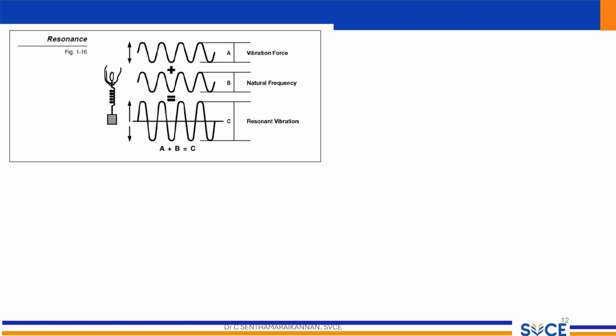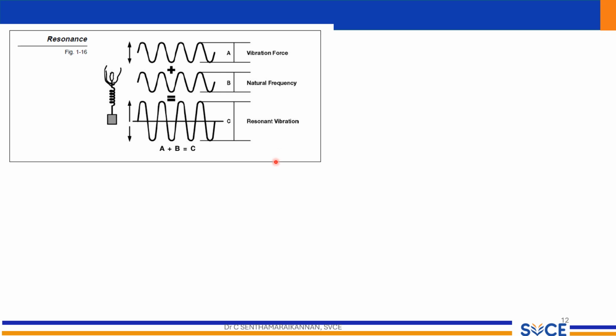Resonance is a phenomenon that occurs when the frequency of an external force matches the natural frequency of a system, leading to large amplitude of vibrations. This can be both beneficial and harmful. Beneficial applications include musical instruments and certain types of sensors where resonance enhances the performance. However, resonance can also cause severe damage as seen in the bridge collapse. In this case, the wind-induced vibrations matched the bridge's natural frequency, leading to large oscillations and ultimately catastrophic failure.